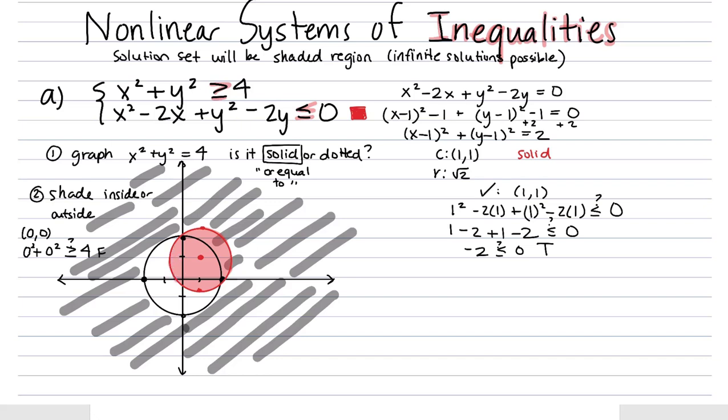Okay, so now I'm going to look for the solution to the system. It's going to be the points that are shaded true for both of the solution sets to the individual inequalities. So the solution to the system is the double shaded region. Let's go ahead and really make that solid to highlight it. It looks like it's going to be this little crescent half moon shape in here. Okay, so the part that's outside the black circle and inside the red circle would be our solution set. And we'll just make a note that the solution set is what's double shaded.